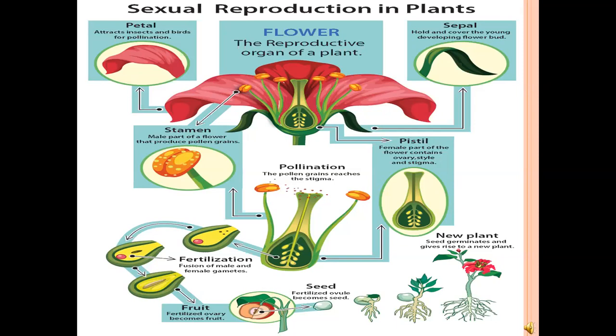Pollination and fertilization. Pollination means the pollen grains reach the stigma. Second one, after pollen grains reach the stigma, there is fusion of male and female gametes, that is fertilization. Next, fruits will come. The fertilized ovary becomes the fruit. Next one, seed. The fertilized ovule becomes the seed. After the seed, a new plant can grow. The seed germinates and gives rise to a new plant.